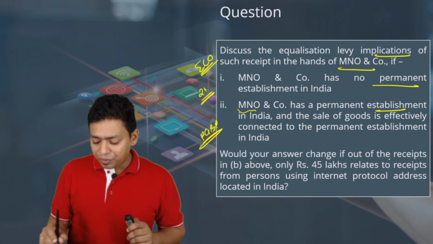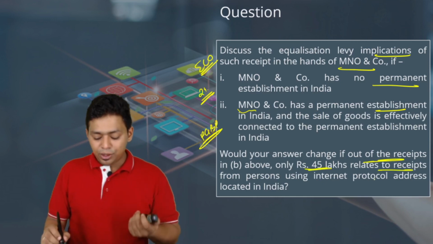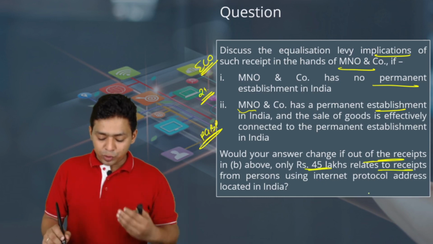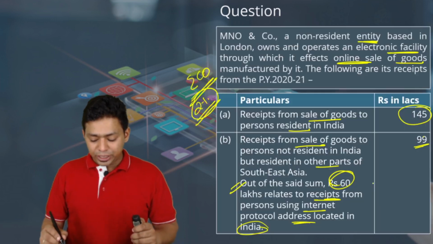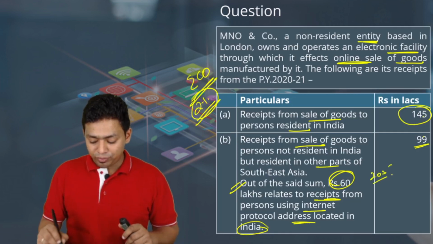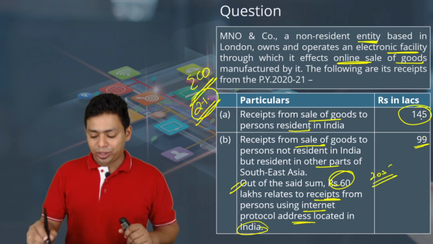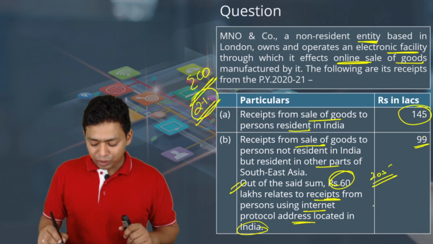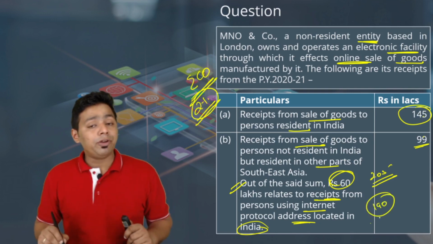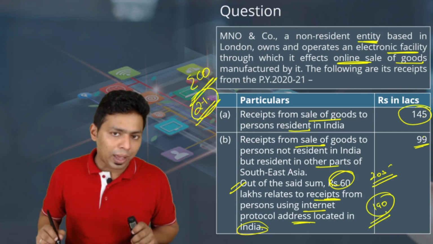Would your answer change if out of the receipt above, only 45 lakh relate to receipt from the person using an Indian IP address? Obviously, see here 145 plus 60, it becomes 205. Therefore, it exceeds 2 crore, so it is applicable. If this becomes 45, then 145 and 45 becomes 190. If it becomes 190, then it falls below the threshold limit, and equalization levy will not be applicable.